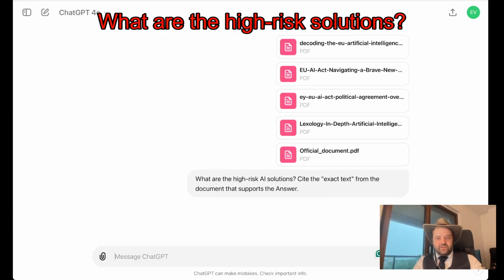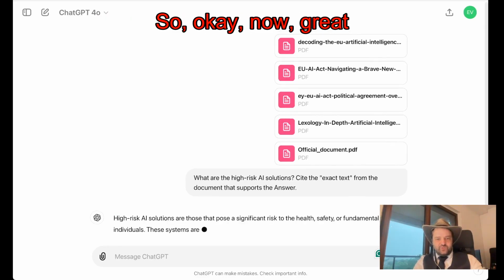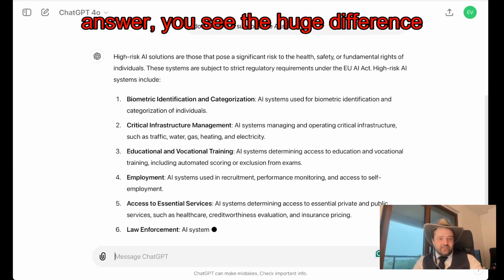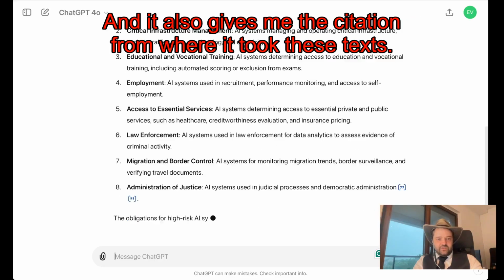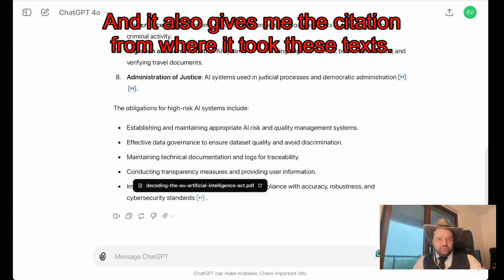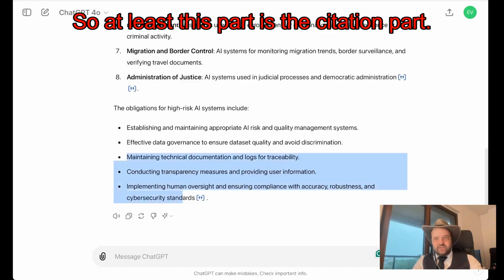What are the high-risk solutions? Cite exact text from... okay, now great answer. You see the huge difference, and it also gives me the citation from where it took these texts.